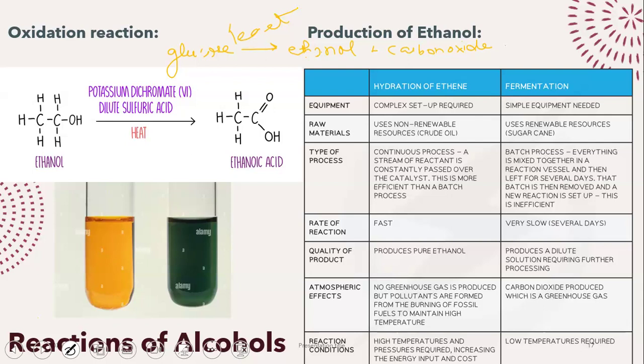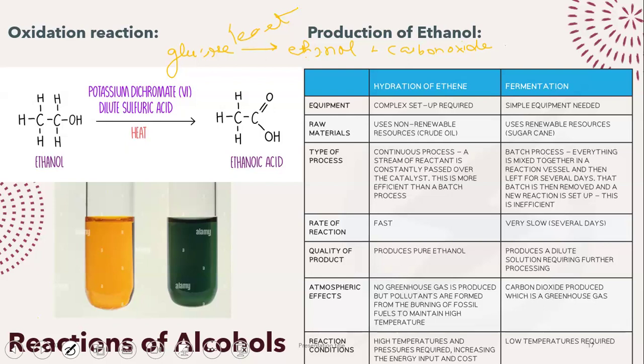The hydration of ethene always gives us pure ethanol. There are no impurities. We just get ethanol. On the other hand, fermentation gives us an impure ethanol because obviously it's going to have yeast cells inside of it. It's going to have any waste products that the yeast cells have made. So you're not going to get a very pure solution. So these are some of the major differences between the two methods that you need to go over.